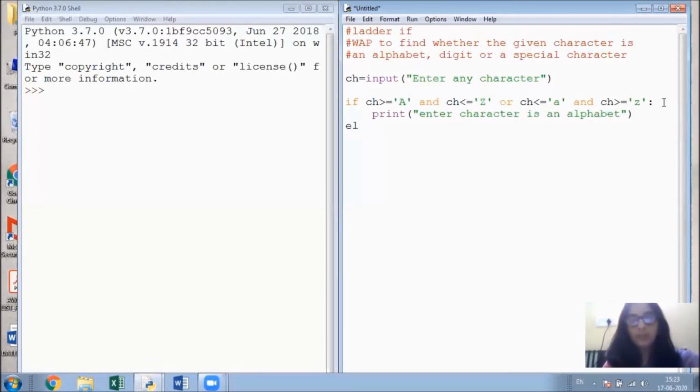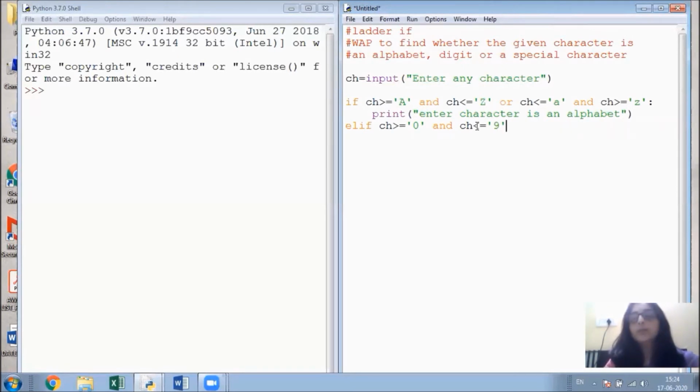Now from here it comes as else. Instead of writing else, or breaking the if statement or starting a new if statement, I am going to write elif, which gives the ladder form of if. So now elif, that means ch greater than equal to 0 and ch is less than equal to 9.